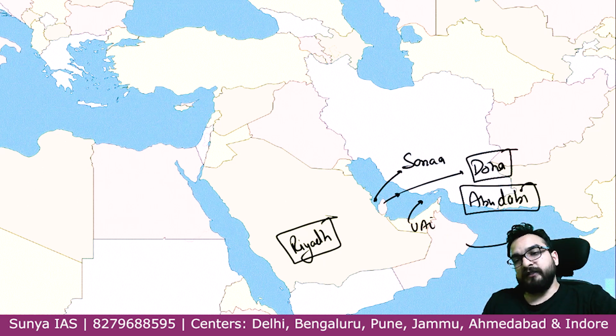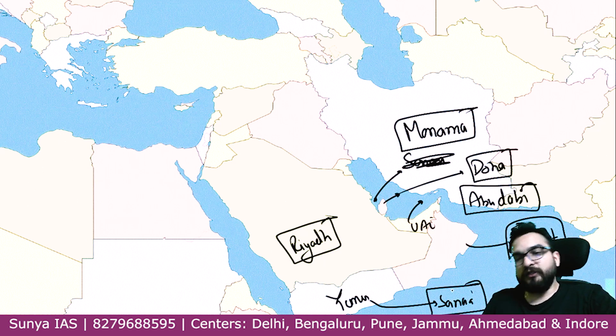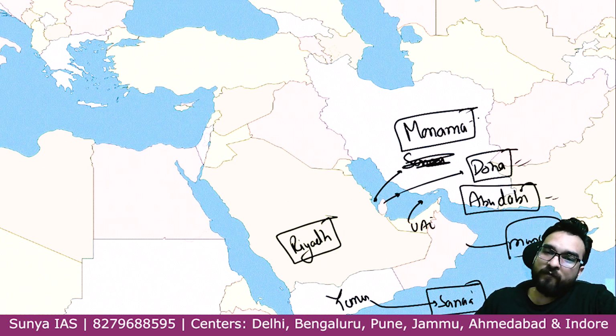Oman, Muscat. Sorry, guys, over here, Bahrain capital is Manama. I'm really sorry. Actually, I got confused. Yemen capital is Sana'a. So don't let this confusion stay with you also. So Sana'a is the capital of Yemen. Muscat, Abu Dhabi, Doha, Manama, Riyadh. So sometimes you remember it by countries, sometimes you remember it by capital.